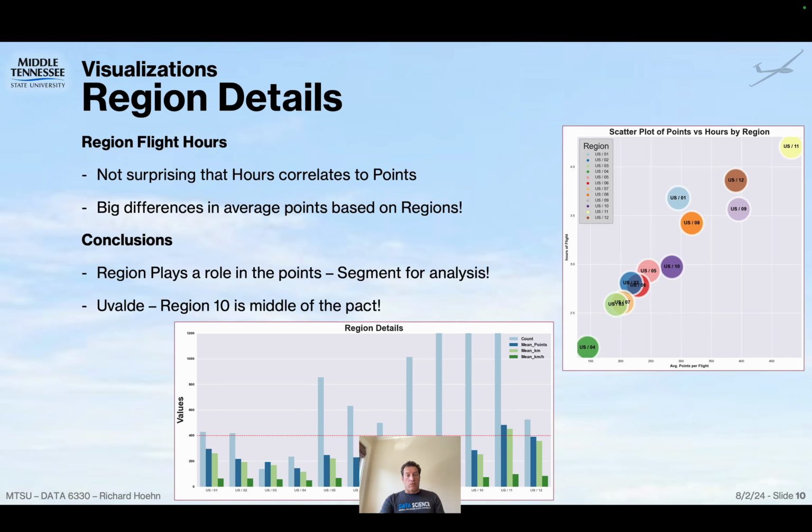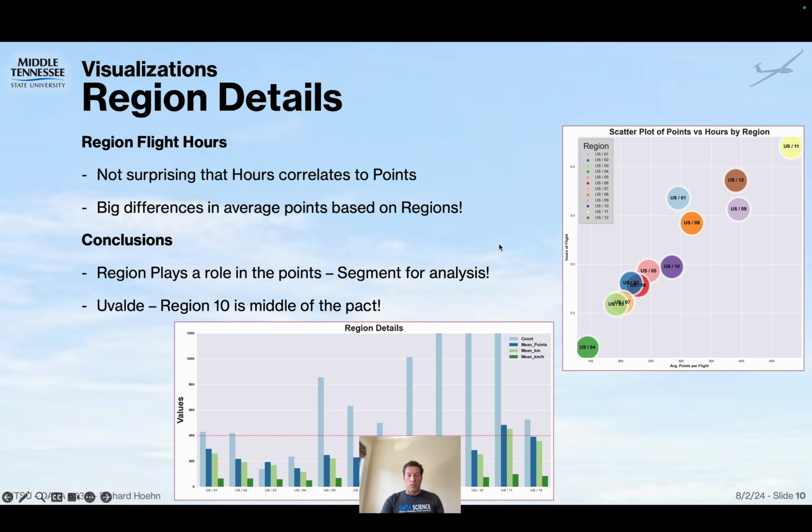Then when we looked at regions from a visualization, we could see US 11, top right, is very high, whereas Uvalda, the purple US 10, is kind of in the middle of the pack. Not too bad, not too good, just in the middle. But we did see that Uvalda's US 10 did have lots and lots of flights associated with it, which also told us that it's a good region to work with.